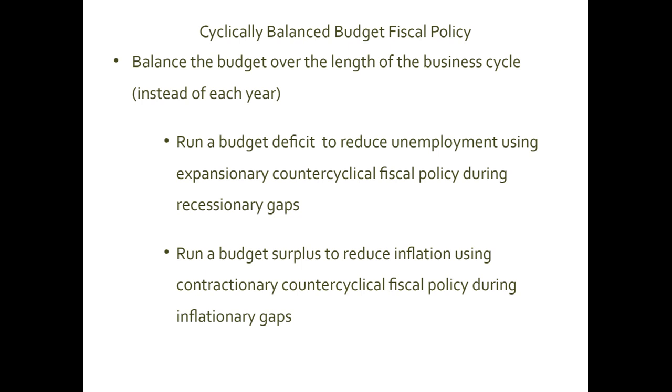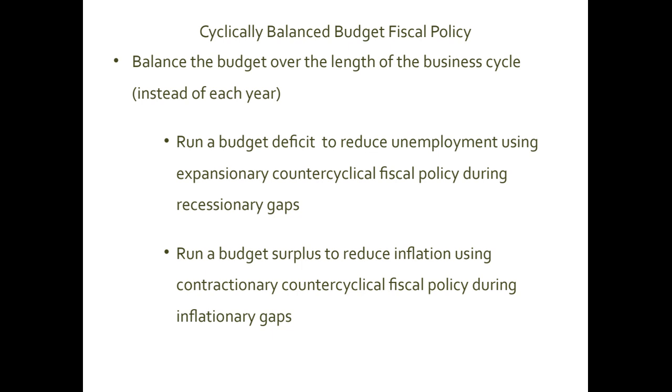But when you are in the inflationary situation, and you use counter-cyclical fiscal policy, you are now generating more surplus because during inflationary gap, the counter-cyclical fiscal policy says that the federal government should decrease its expenditures. So basically, you should run a surplus.